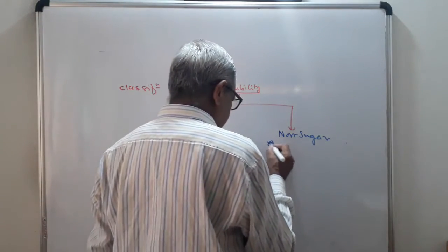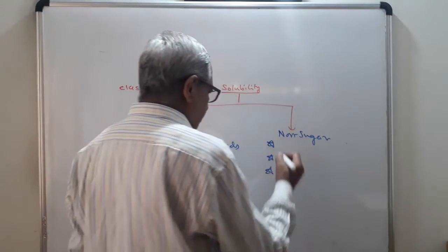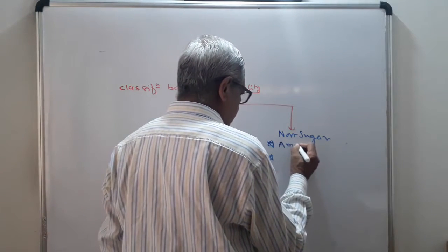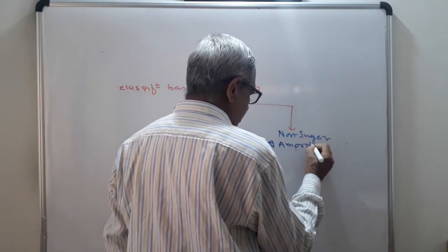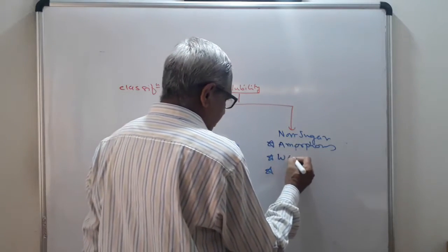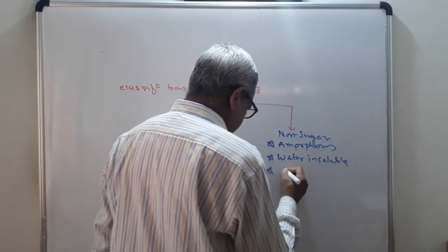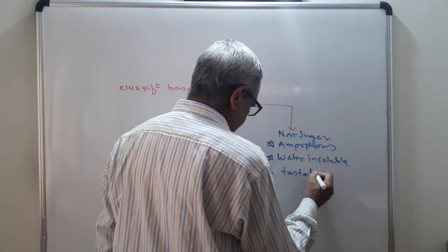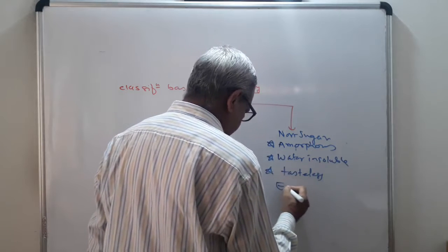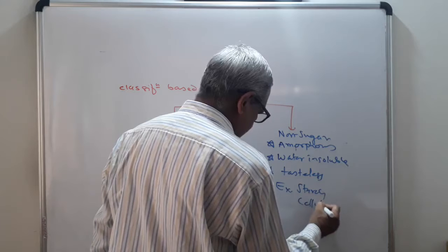Non-sugars, again there are three important points here. These are amorphous in nature. These are water insoluble. These are tasteless. Example: starch, cellulose.